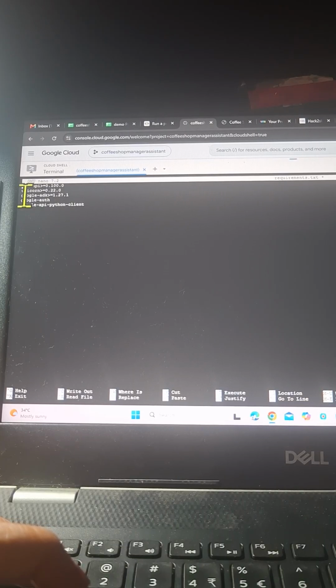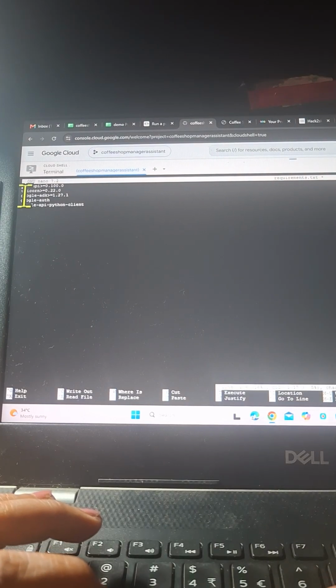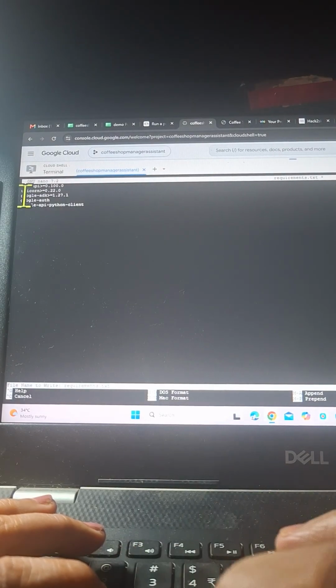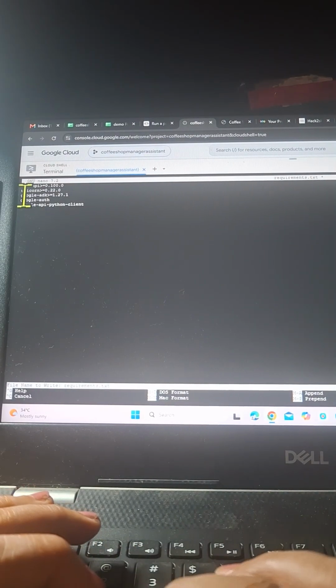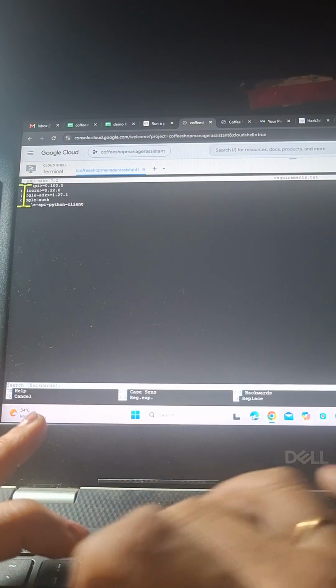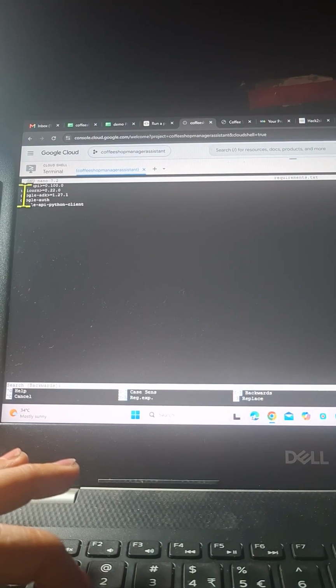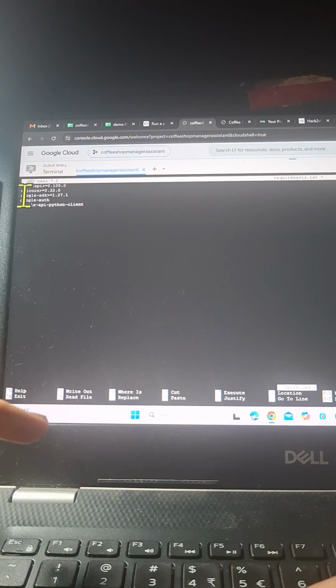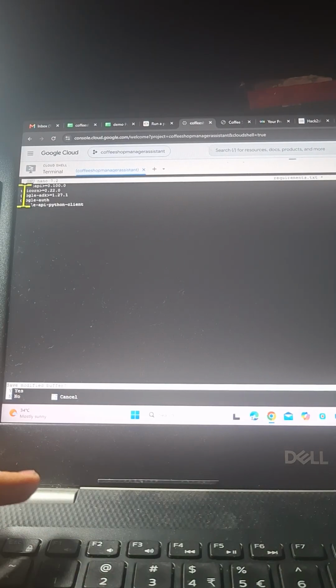So once this is done, write out with Ctrl+O, exit with Ctrl+X. Save modified buffer, yes.